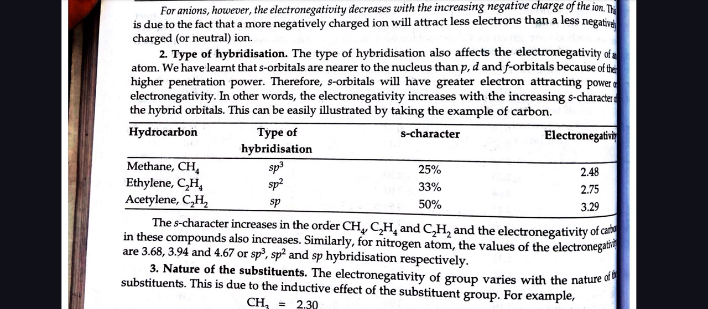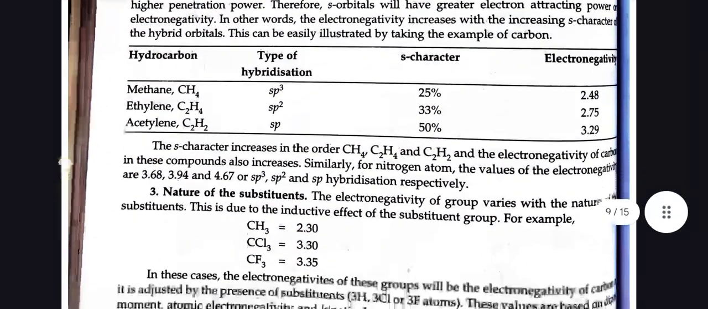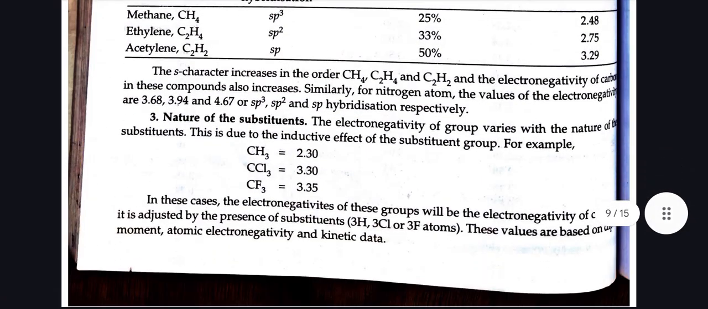This can be easily illustrated by taking the example of carbon. For the hydrocarbon methane, CH4, type of hybridization sp3, s character is 25%, electronegativity is 2.48. For ethylene, that is C2H4, type of hybridization is sp2, s character is 33%, electronegativity is 2.75. For acetylene, C2H2, type of hybridization is sp, s character is 50%, electronegativity is 3.29. The s character increases in the order CH4, C2H4 and C2H2, and the electronegativity of carbon in these compounds also increases.